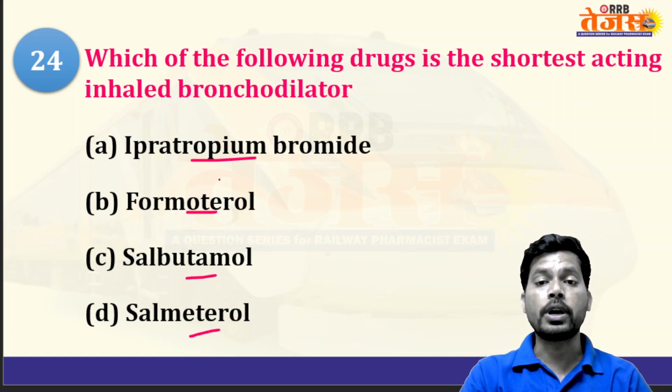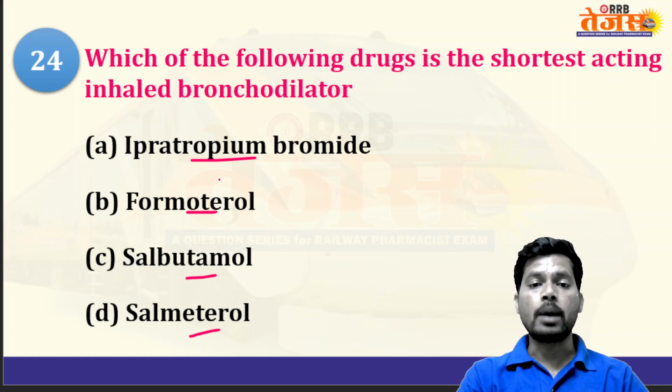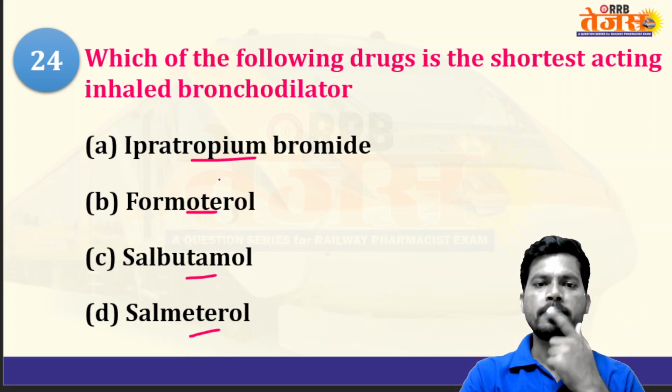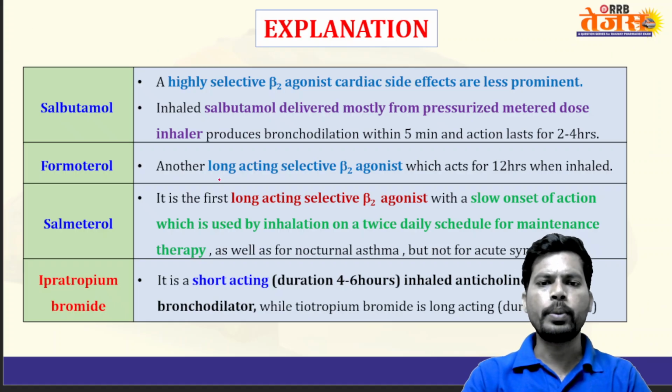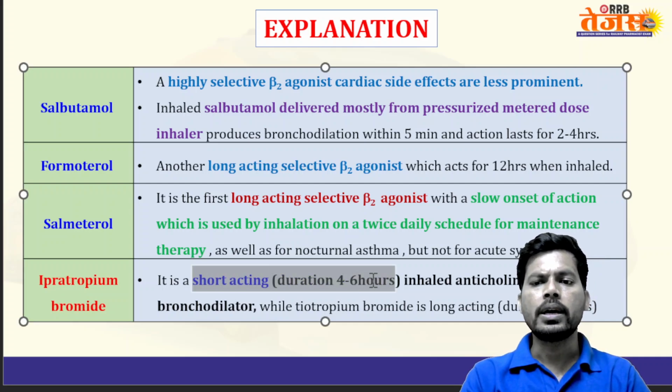Ipratropium is a selective M3 receptor blocker, blocking muscarinic type 3 receptors. So the answer is ipratropium bromide, having a short duration of 4 to 6 hours.